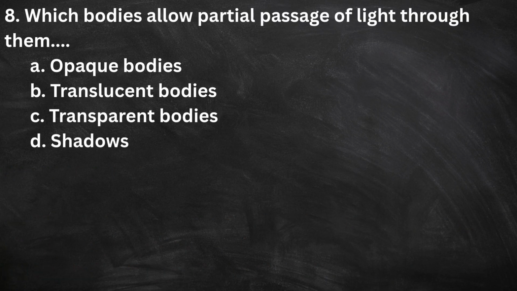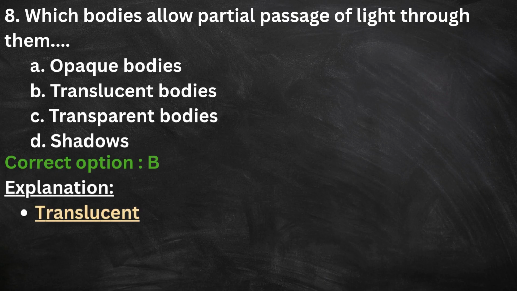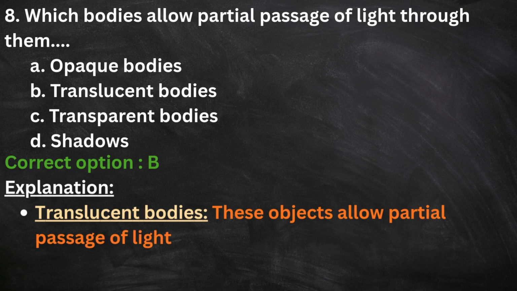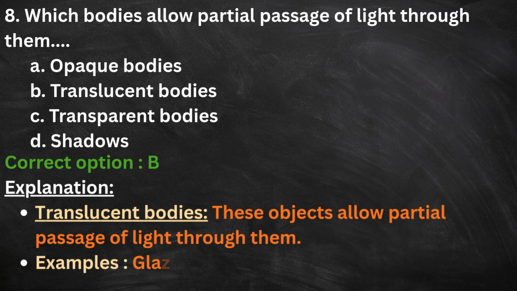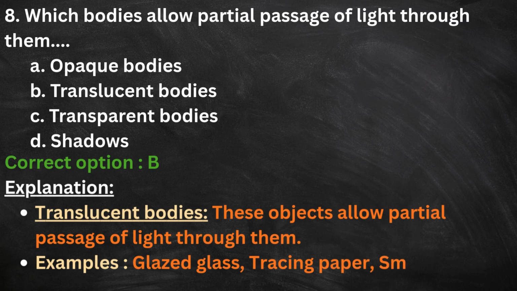8th question. Which bodies allow partial passage of light through them? Option A. Opaque bodies. Option B. Translucent bodies. Option C. Transparent bodies. Option D. Shadows. The correct option is B. Here is the explanation. Translucent bodies. These objects allow partial passage of light through them. Examples: glazed glass, tracing paper, smoke, fog.